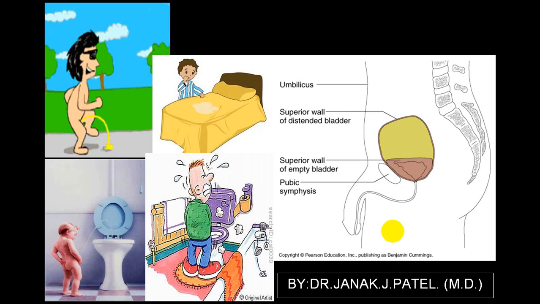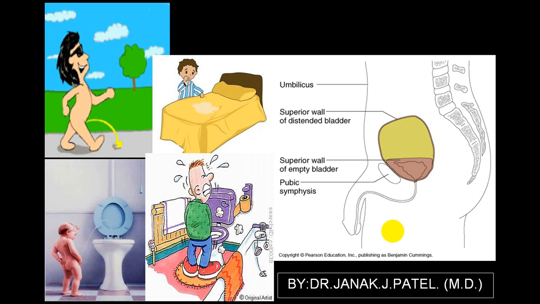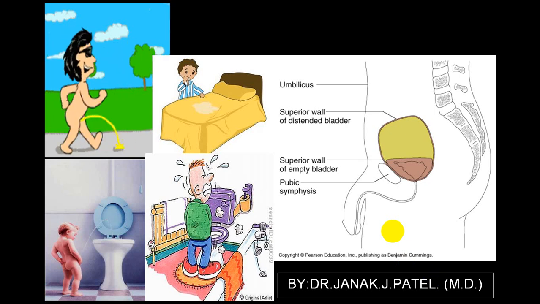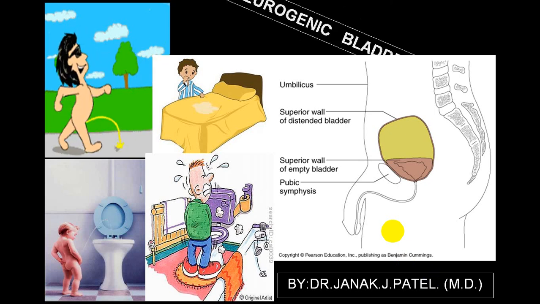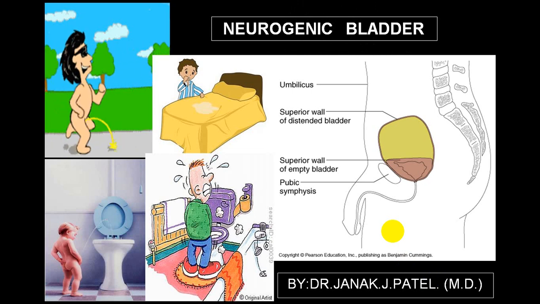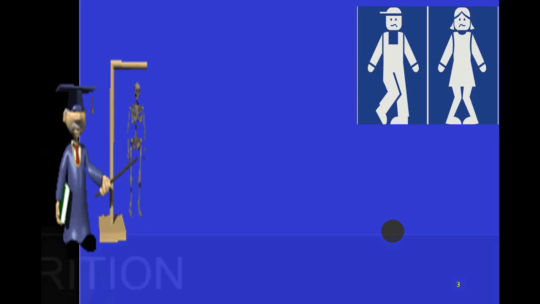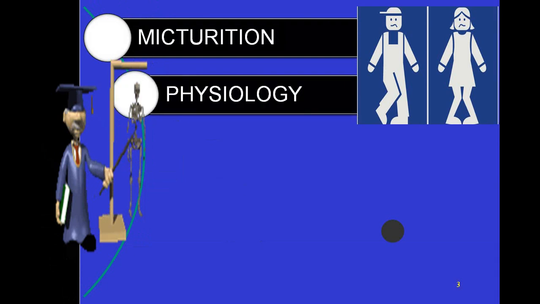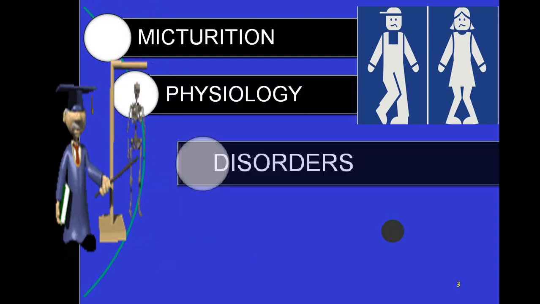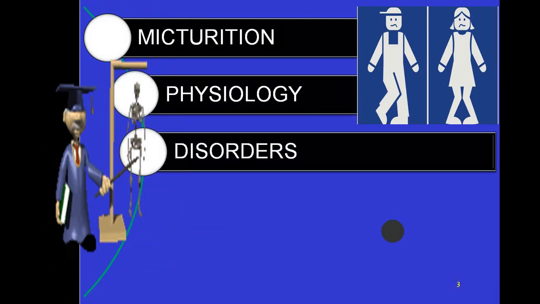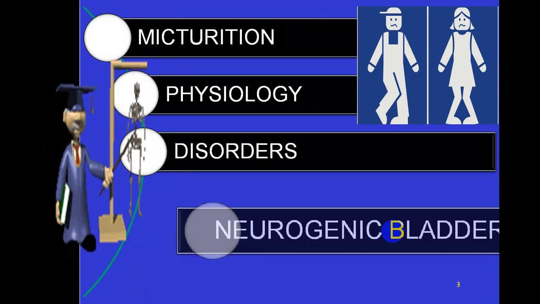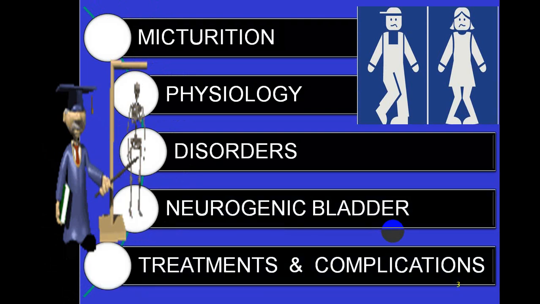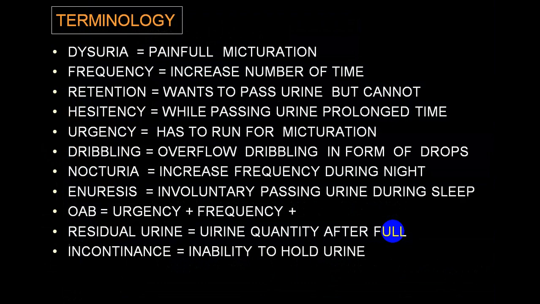Today we are starting with another part of renal disorders, that is, disorders concerned with the bladder. We are going to talk regarding neurogenic bladder. But before we start with the neurogenic bladder, we'll be talking on what is micturition, what is the physiology of micturition, and what are the disorders concerned with micturition. Then we'll talk on neurogenic bladder, its treatment and complications.